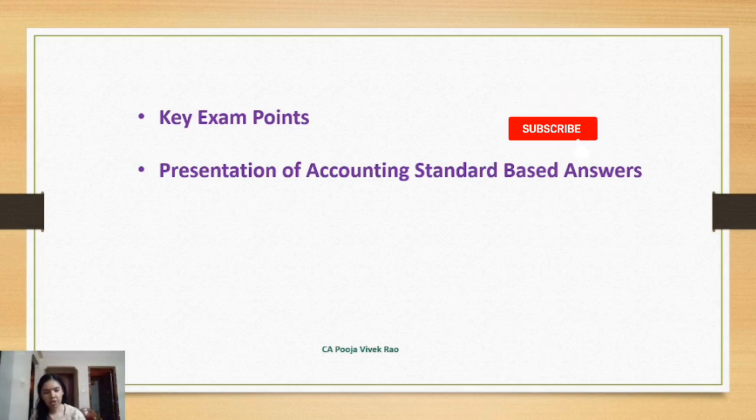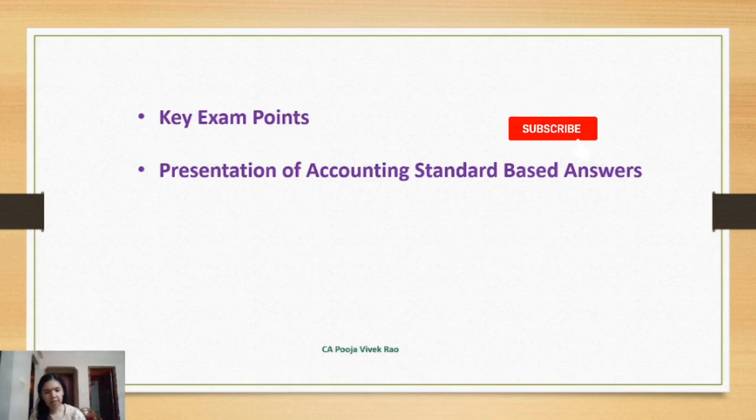So this shows conceptual clarity and practical understanding. And also if they have asked for any calculation, you can do that calculation as per the requirement of the question. Then step number 4 is give a clear conclusion. So conclude strictly as per the requirement of the question. So whatever they have asked in the question, you must write as per the requirement. Avoid unnecessary details and write only what is asked for.